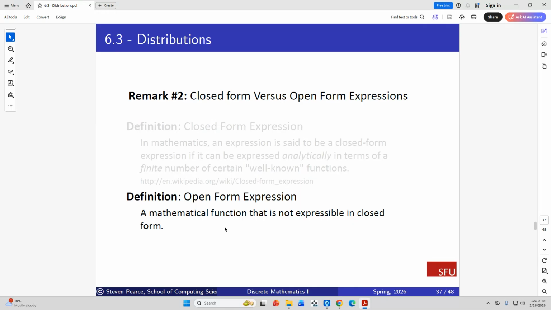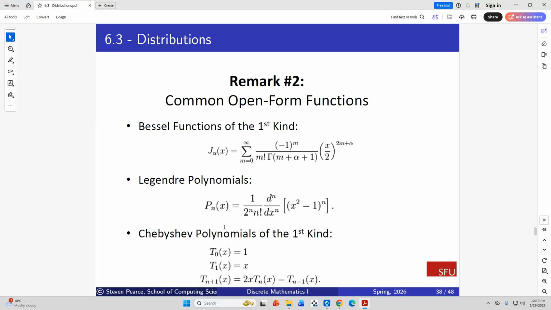Open form means it's not expressible in closed form. Here are some examples. You'll learn about these later in mathematics and physics, especially in physics. Bessel functions, they look like this. Legendre polynomials, associated Legendre polynomials of the second kind were one of the most important functions of my PhD thesis. Chebyshev polynomials, those two linked together, were used in tandem to produce solutions to advanced partial differential equations in my life as an applied mathematician.